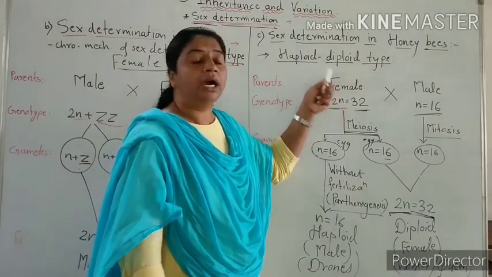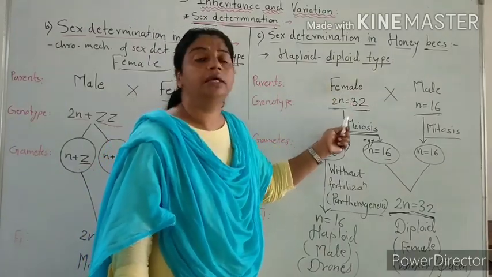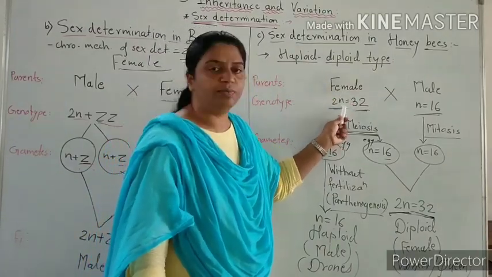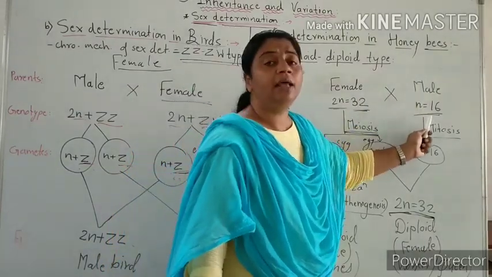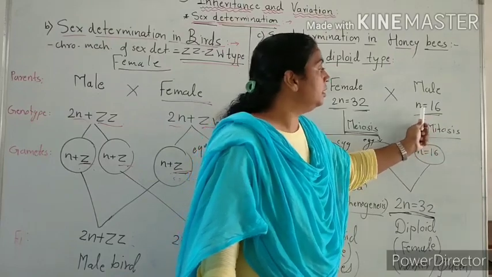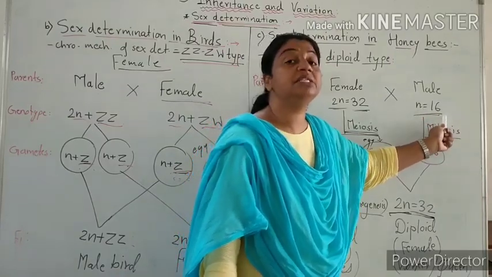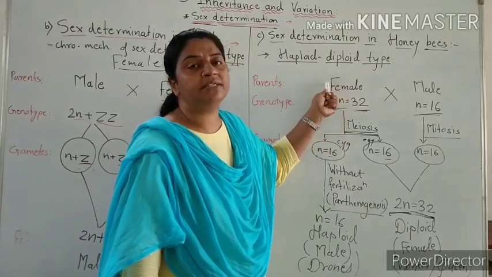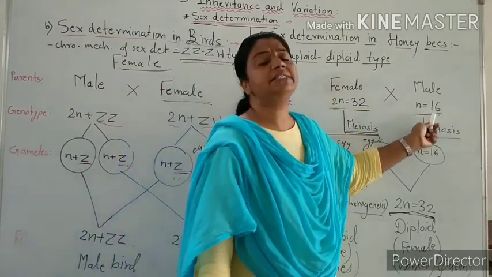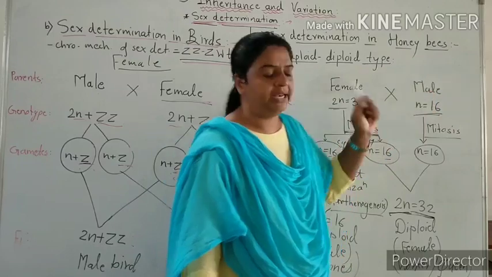Here, in honeybee, females are diploid, means 2n number of chromosomes, means 32 chromosomes. But honeybee males are haploid, having n number of chromosomes, means 16 chromosomes only. Means two sets of chromosomes are present in the female, only one set of chromosomes is present in the male.